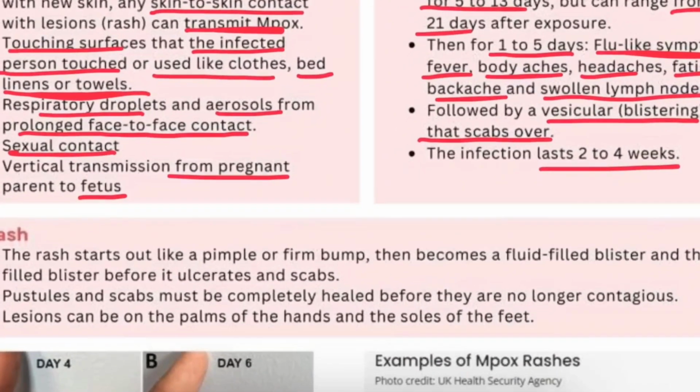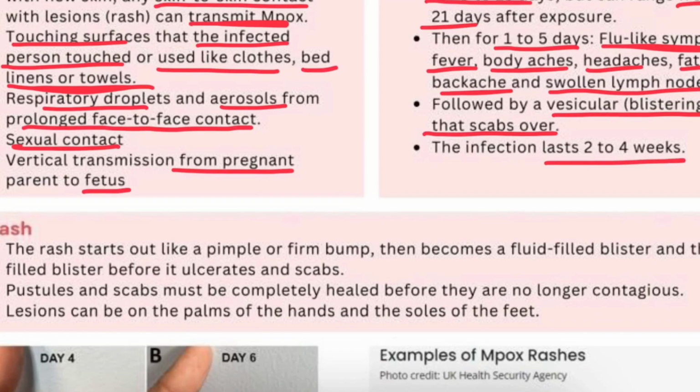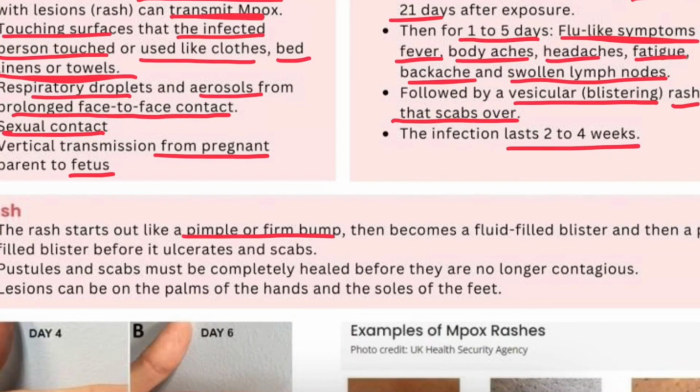Now we'll see the characteristics of the rash. It starts like a pimple or a firm bump that later becomes a fluid-filled blister. Then when this fluid gets infected, it forms a pus-filled blister, then ulceration, and then a scab. Pustules or scabs must be completely healed before they are no longer contagious. So pustules and scabs are infectious until they are completely healed.